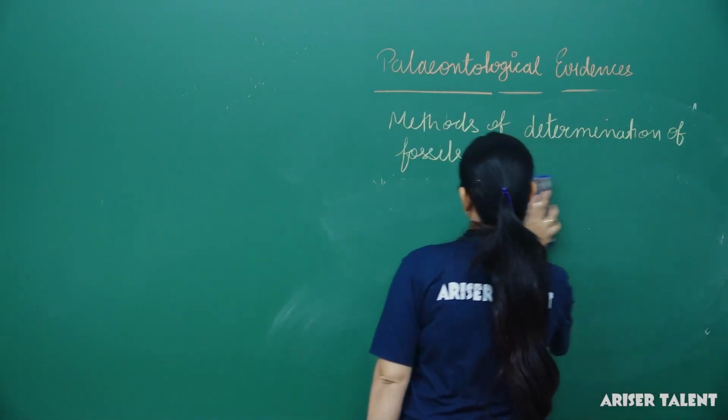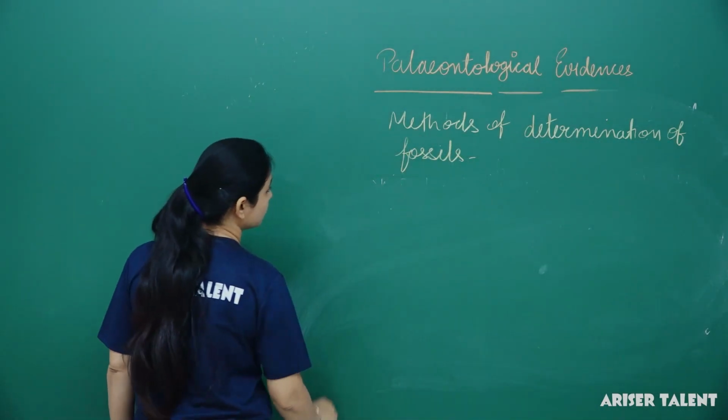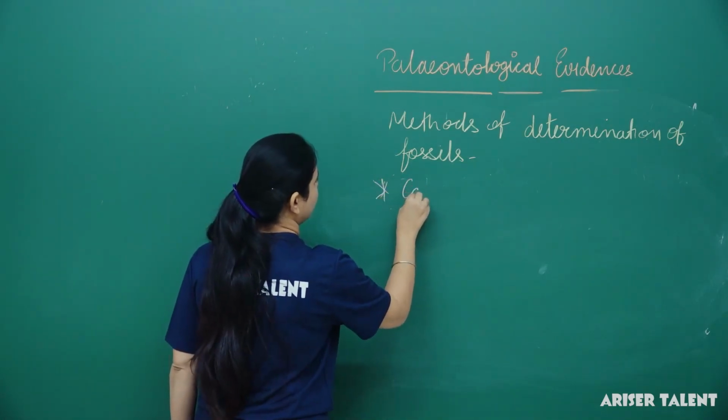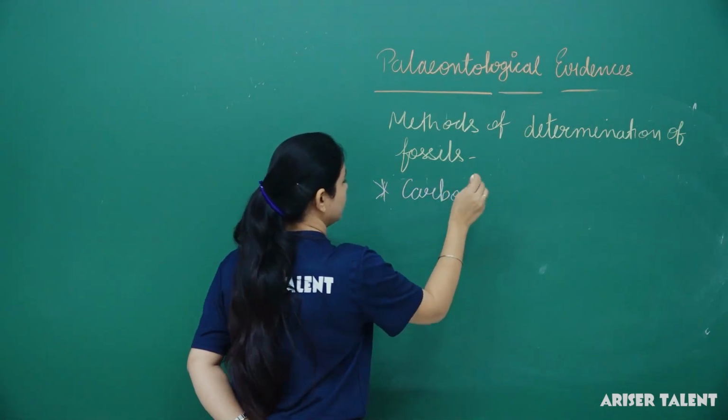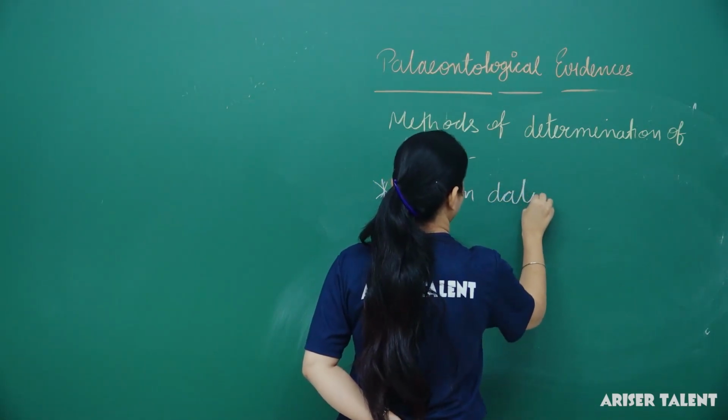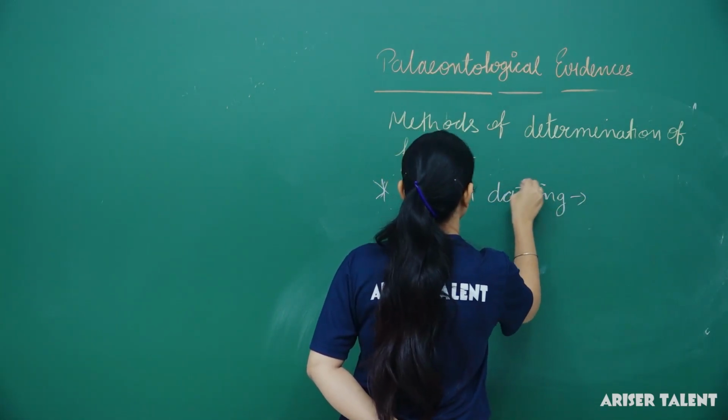The third method to determine the age of the fossil is carbon dating. What is carbon dating?